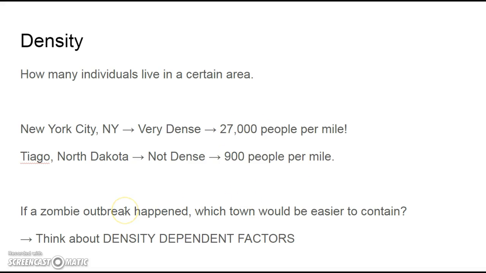So think about density-dependent factors. Remember, density-dependent factors worry about how dense the population is. Think, once again, of a zombie outbreak. Which place would be easier to contain? Obviously North Dakota, because it's a lot less dense. There's a lot fewer people there, so the disease would spread a lot slower. So that is density, individuals in populations.